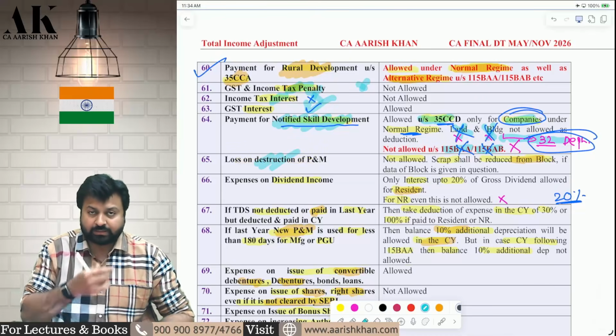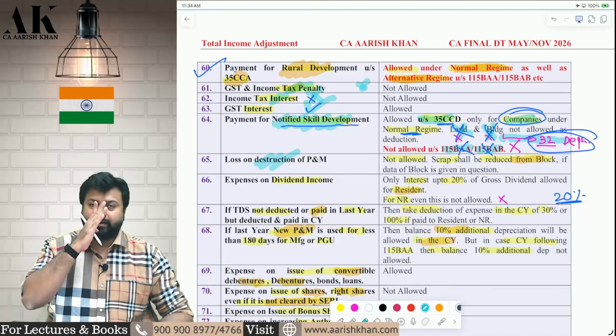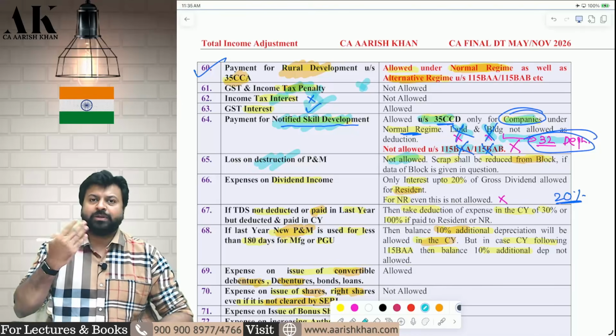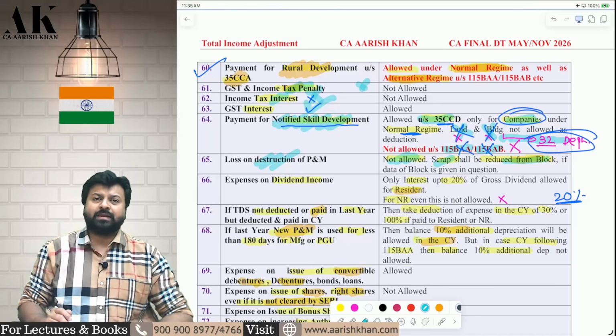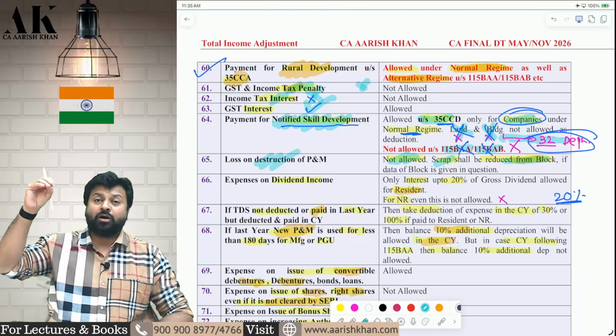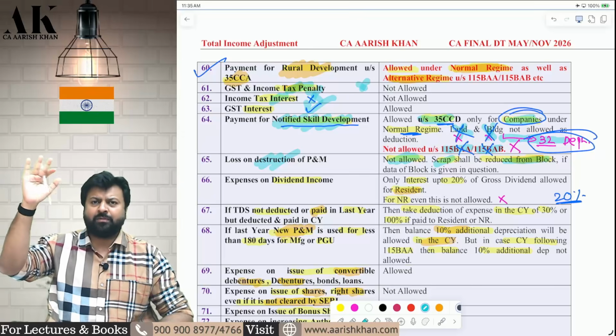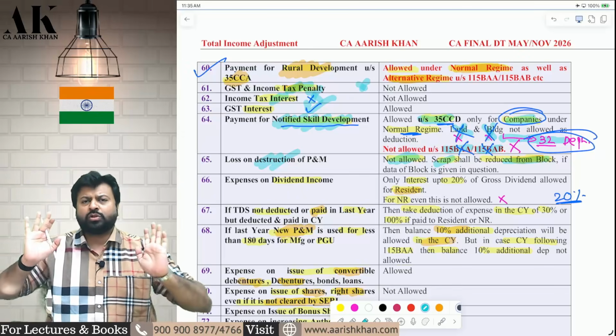You cannot do anything on this. Loss on destruction of plant and machinery is your capital loss. Add it to the PGBP loss, and whatever scrap is received, you have to reduce from the PGBP income. And you have to make adjustment in the block of asset. If block of asset data is given, but generally block of asset data is not given in the examination, so the treatment is very simple.